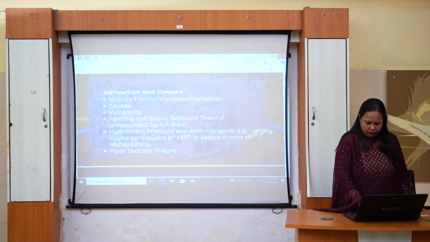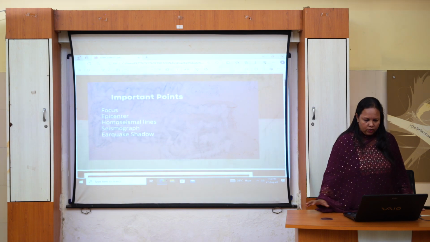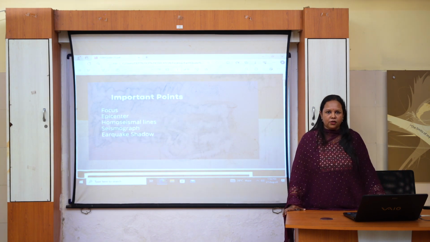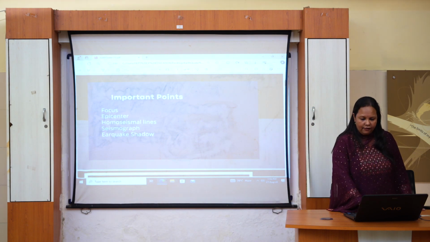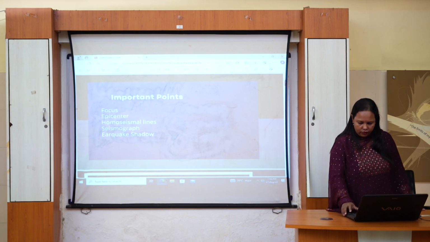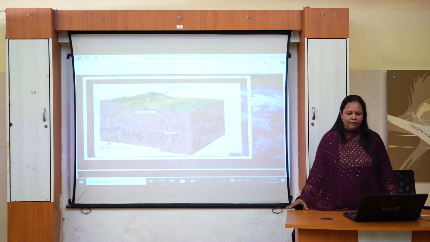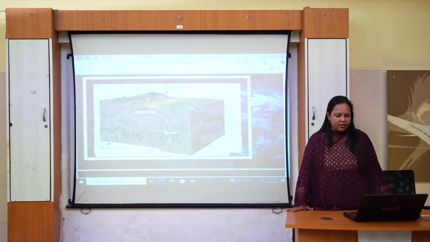The next thing we will learn about are some of the important points associated with the earthquake phenomena, that is focus, epicenter, homoseismal lines, seismograph and earthquake shadow. So, we have to understand these points with the help of a diagram. So, we have to understand what is a focus and what is an epicenter.